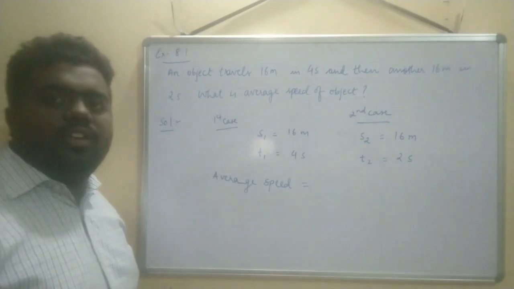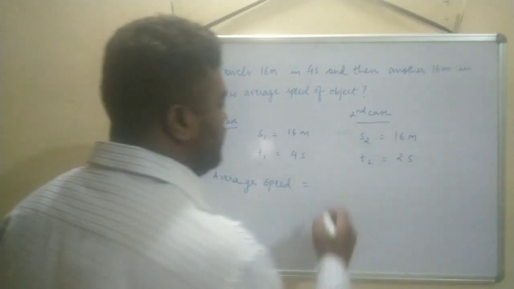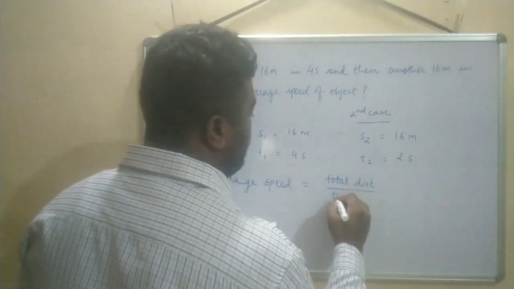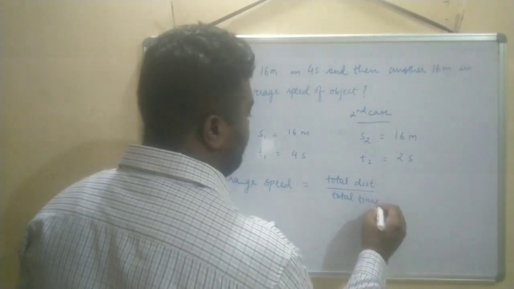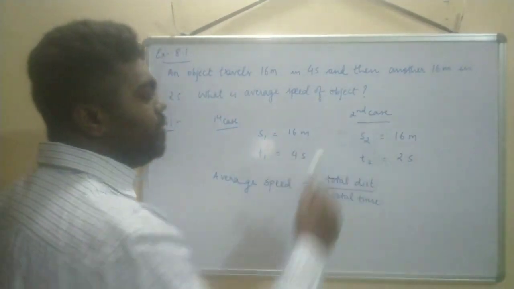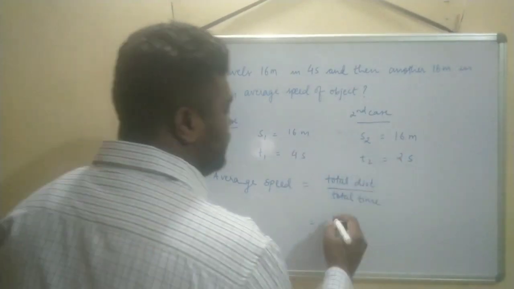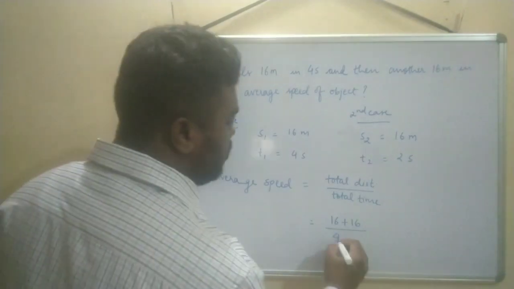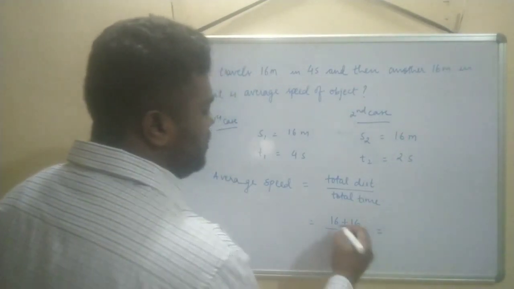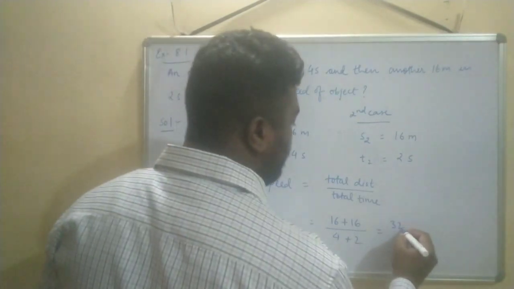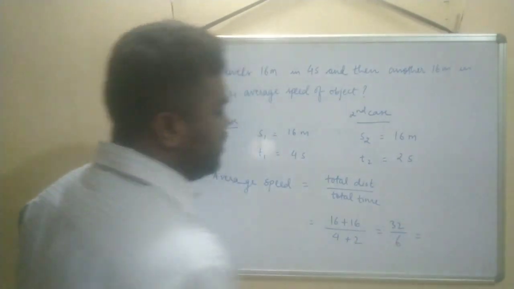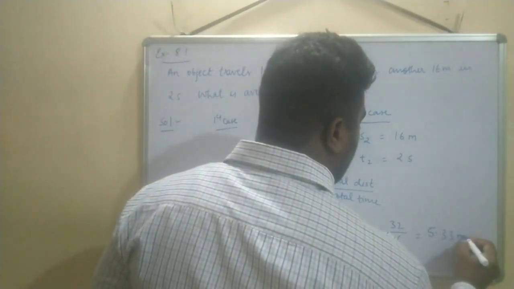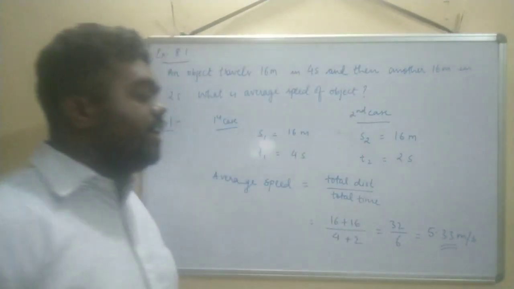Now the formula for average speed is total distance by total time. Total distance means s1 plus s2, so 16 plus 16, by total time 4 seconds plus 2 seconds. 16 plus 16 is 32, by 2 plus 4 is 6. 32 by 6 almost comes out to be 5.33 meter per second.